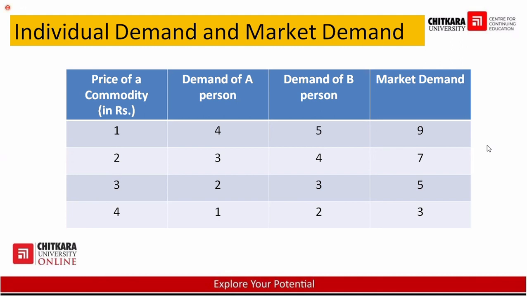And this is shown in the table: when the price of the product is 1, 2, 3, 4 rupees, the demand of A person is this one, and the demand of B person is also given. Market demand means demand of A person plus demand of B person. So 5 plus 4, it is 9. 4 plus 3, 7. 3 plus 2, 5. 2 plus 1, 3. So this is known as market demand.